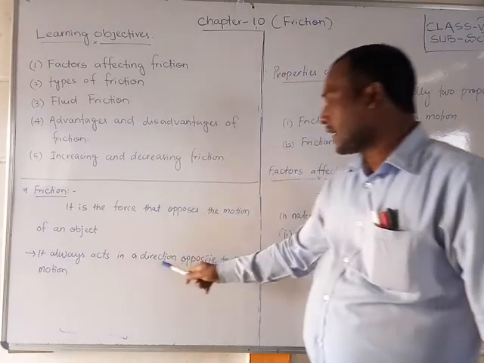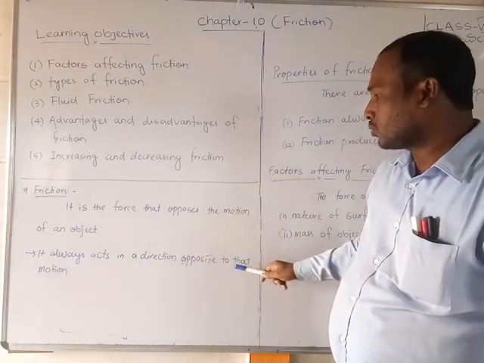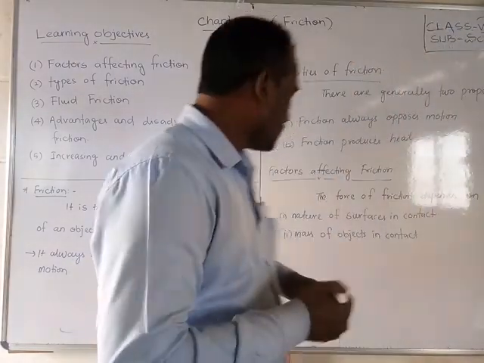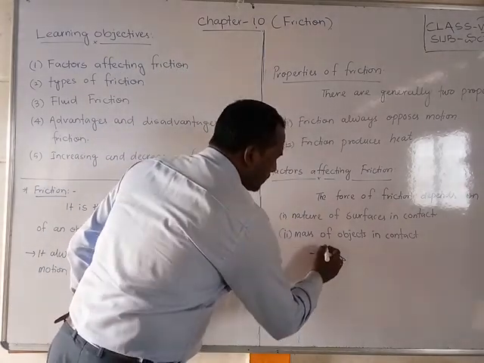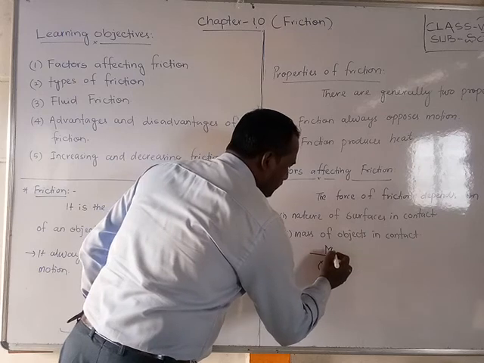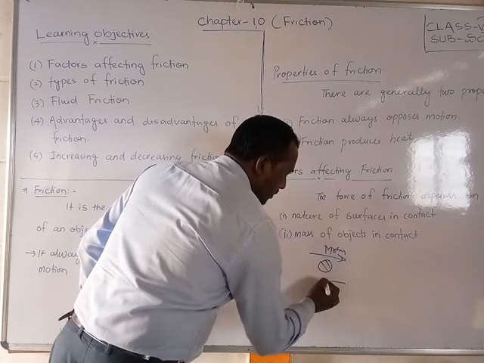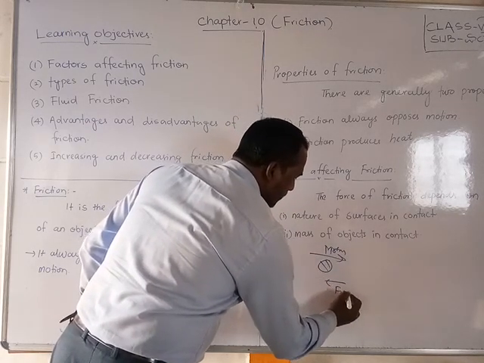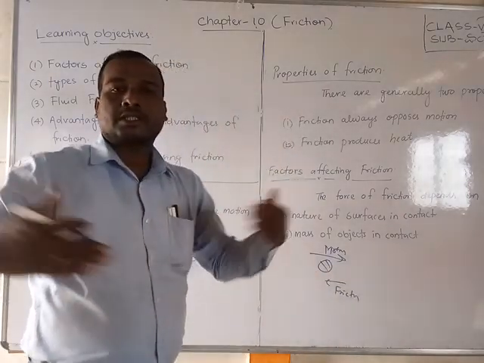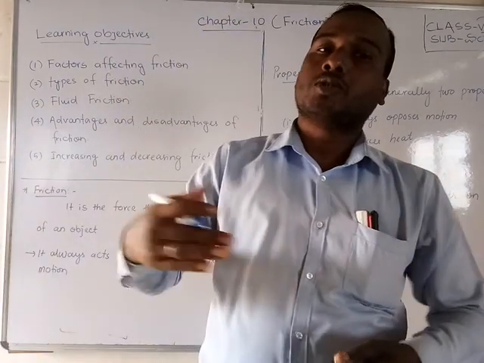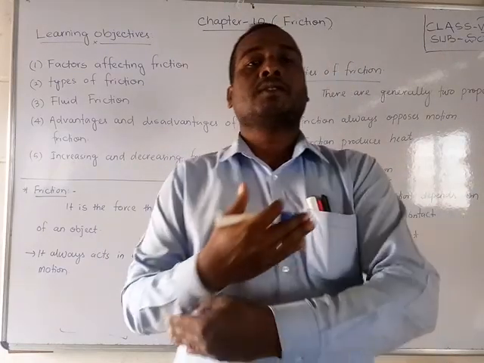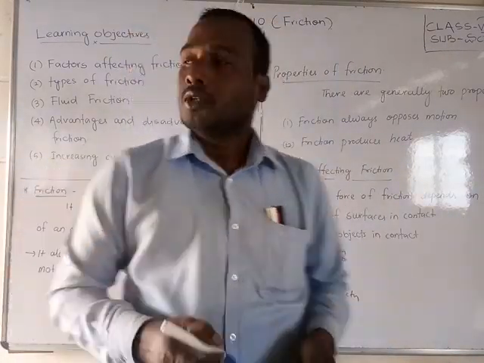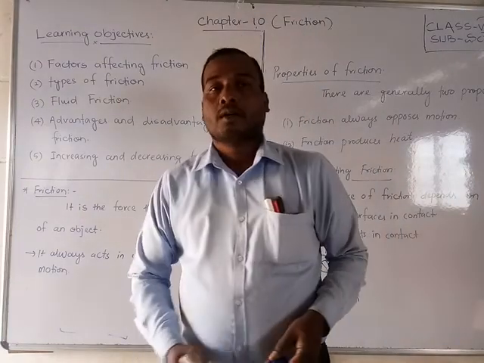Friction always acts in the direction opposite to the motion. Suppose a ball is moving in this direction, this is the motion, then the friction acts in the opposite direction. That means it opposes the motion, whichever direction the object is moving. So this is about friction.